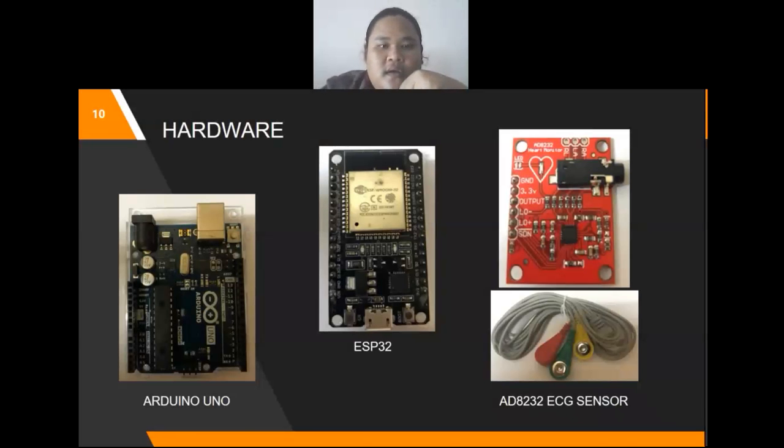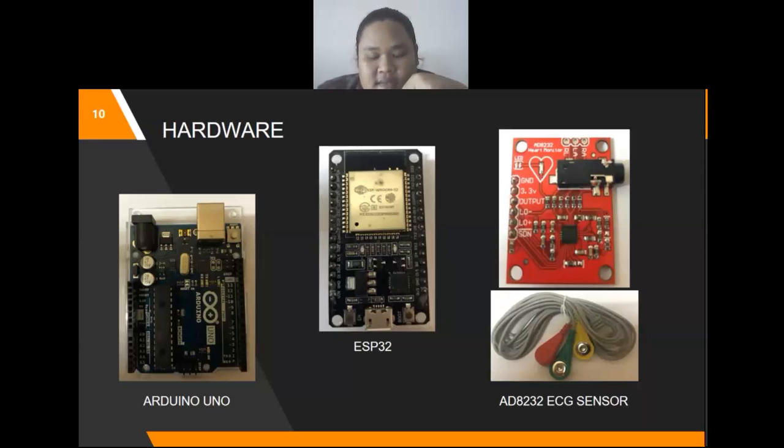Okay, the hardware that I use is Arduino Uno, ESP32, and most importantly, the AD8232 ECG sensor. Okay, for the Arduino, I use Arduino Uno as an open source microcontroller board to get the ECG graph in the serial plotter. Okay, the ESP32 is a Wi-Fi microcontroller to send data through Wi-Fi to the IoT cloud platform.